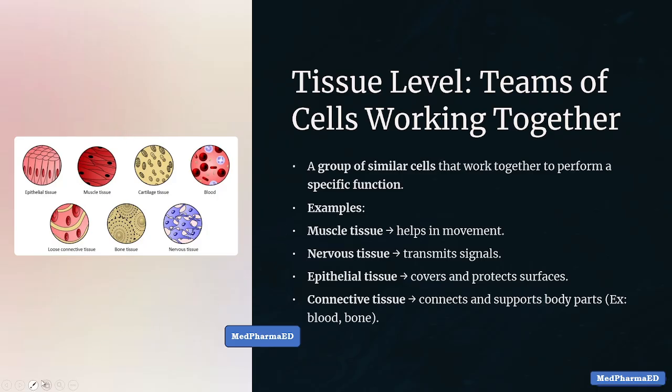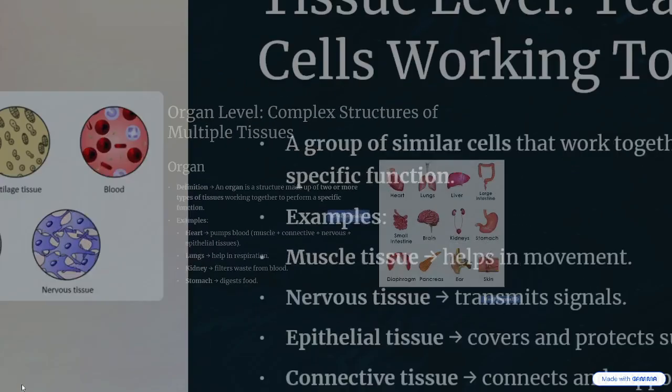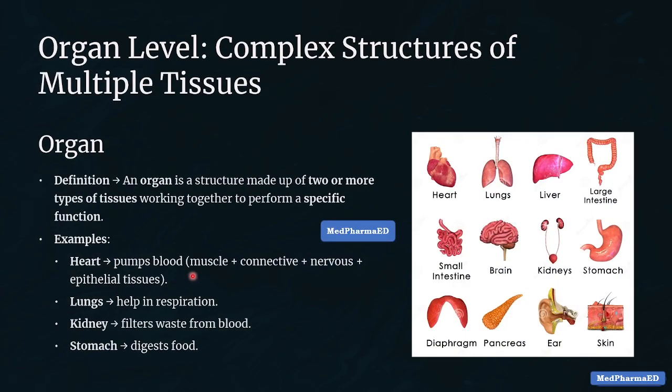Organ level. Now tissues come together to make organs. For example, heart pumps blood. Lungs take oxygen and remove carbon dioxide. Kidneys filter waste. Stomach digests food. If one organ fails, like the heart, what happens to the whole body? Exactly. Everything gets disturbed. That's why keeping our organs healthy is very important.